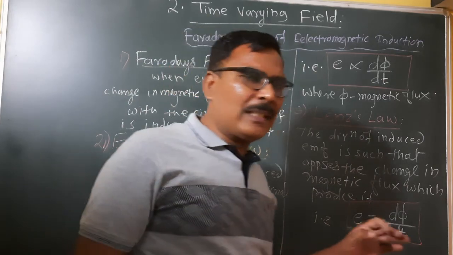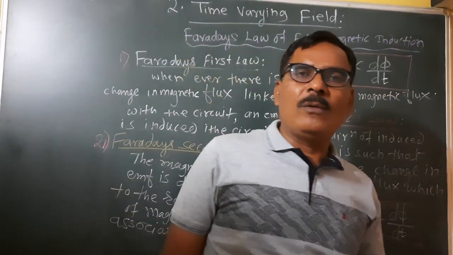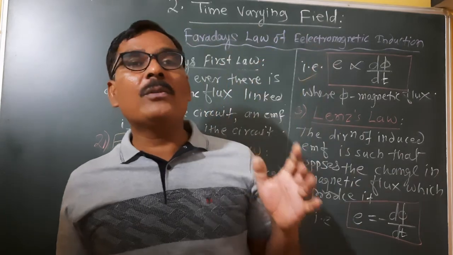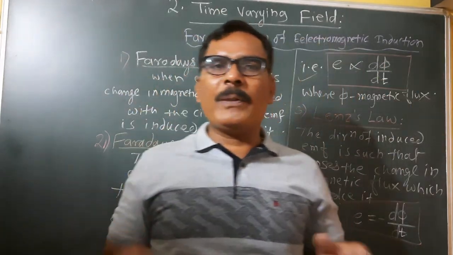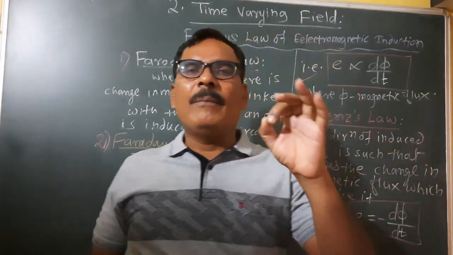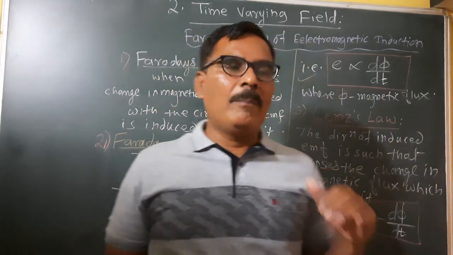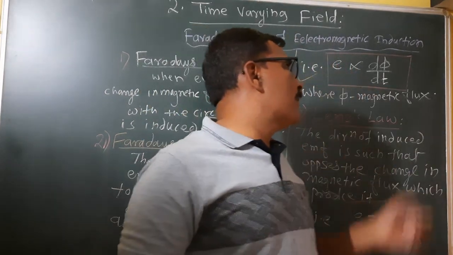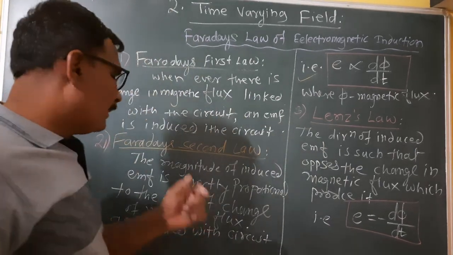Second law, what do we say? Simply remember E is directly proportional to d phi by dt. E is the induced EMF, denoted by small e. The magnitude of induced EMF is directly proportional to d phi by dt, where d by dt is the rate of change of magnetic flux and phi is the magnetic flux associated with the circuit.